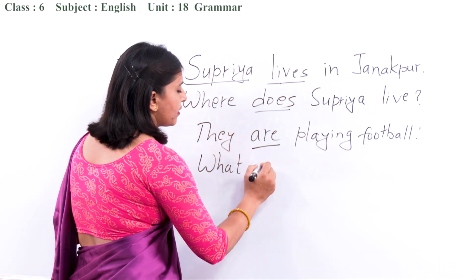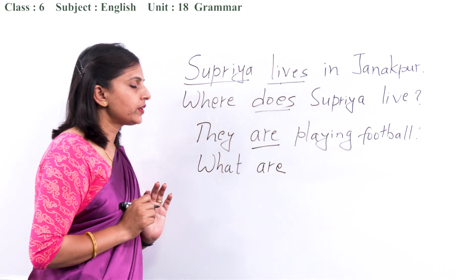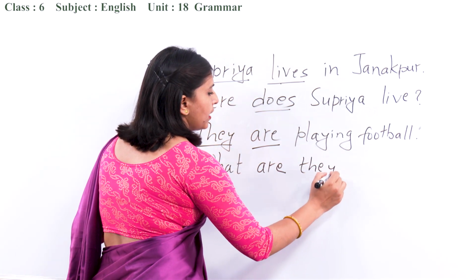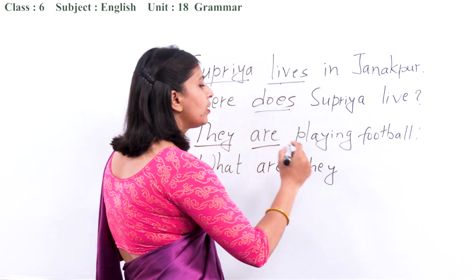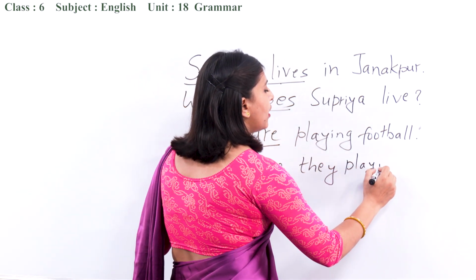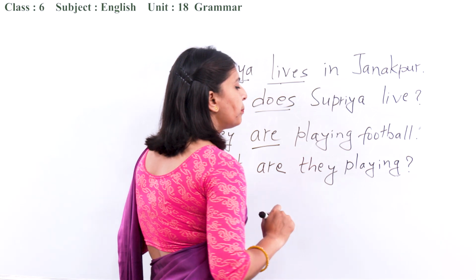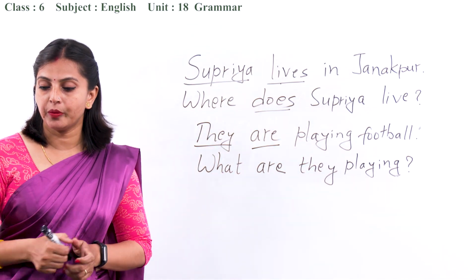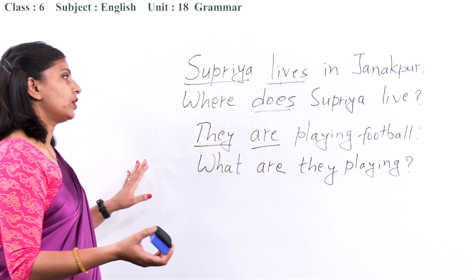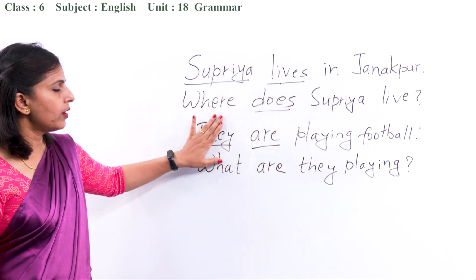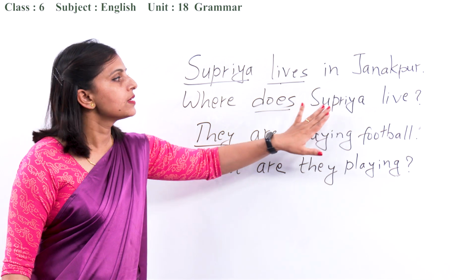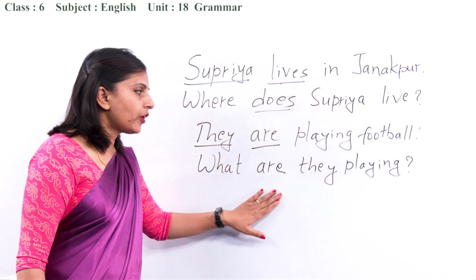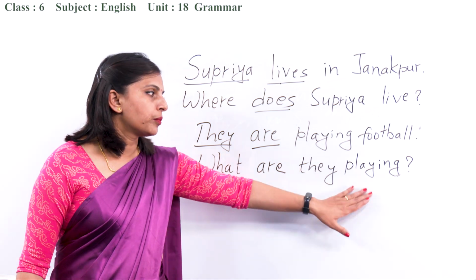Good, are. What are? Then after that? Yes, subject, they. And then after that? Main verb, playing. Alright? What are they playing? They are playing football. This is how you can form a WH question. Learn the structure. WH word, auxiliary verb, subject, main verb.